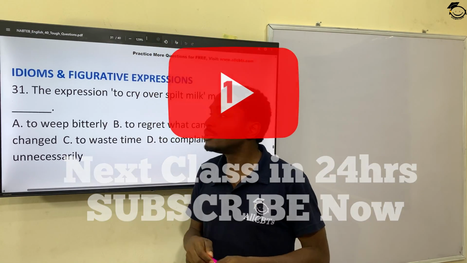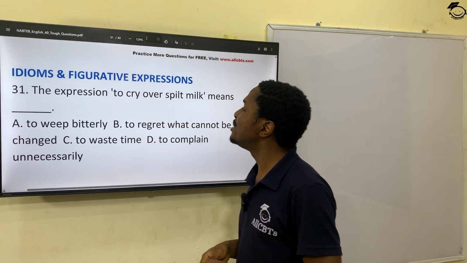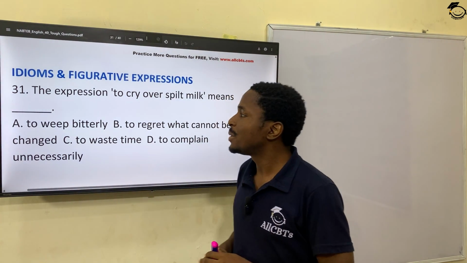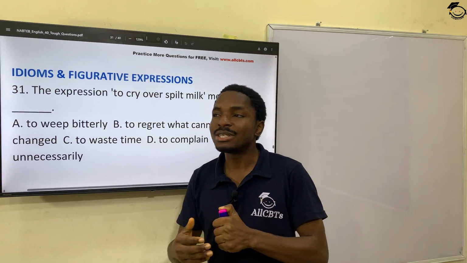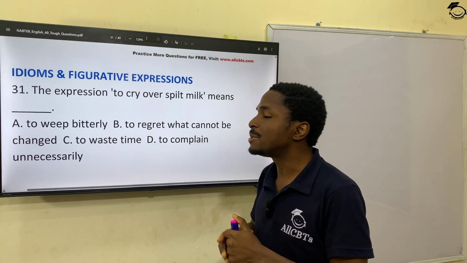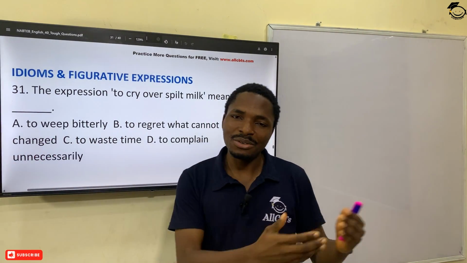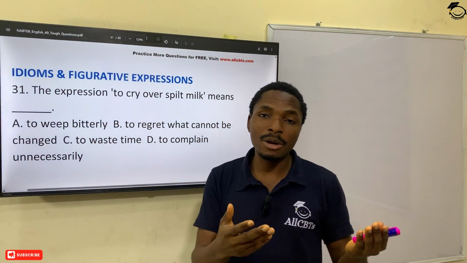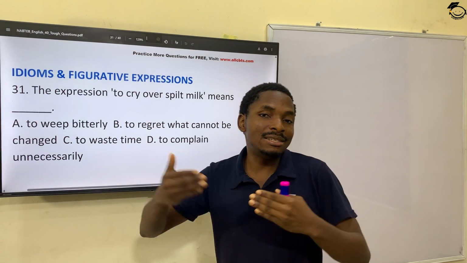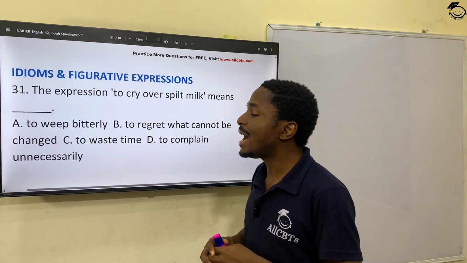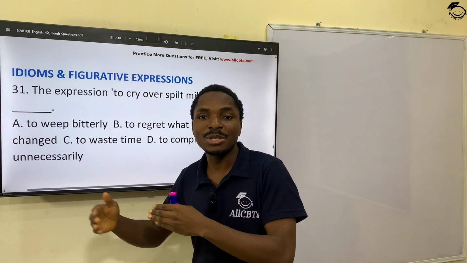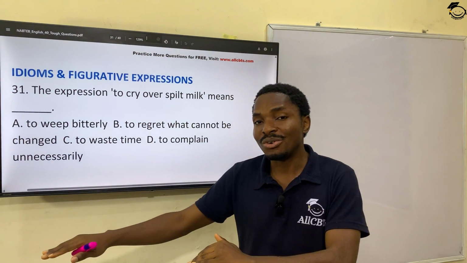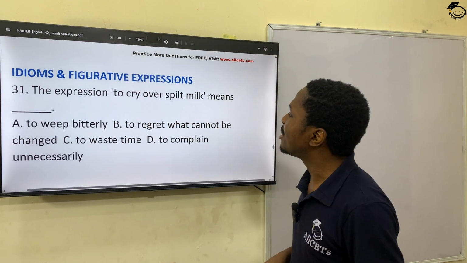Okay, 31 now. So we go to the next section, which is idioms and figurative expression. These are idiomatic expressions. What are idiomatic expressions? They are just expressions that help you express an understanding in a different way, not plainly, sometimes in a formal way, sometimes in an informal way. They just help you express thoughts in a different way. You can actually hide conversations between idiomatic expressions, especially when you want to communicate at a certain level of language. You don't want other persons to understand or to be involved with the communication.